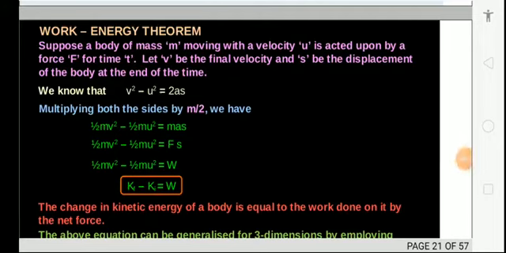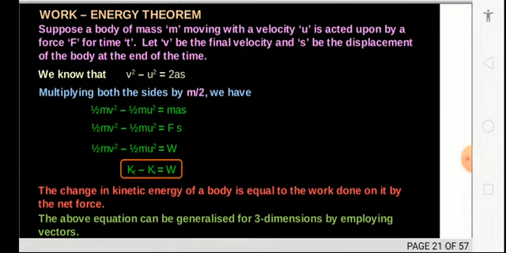As work and energy are interrelated to each other, there is a theorem known as the work energy theorem. Suppose a body of mass m is moving with the velocity u initially and v finally, so you can write that v square minus u square is equal to 2as, that is a known equation. But here remember the force F for the time t, and v is your final velocity.